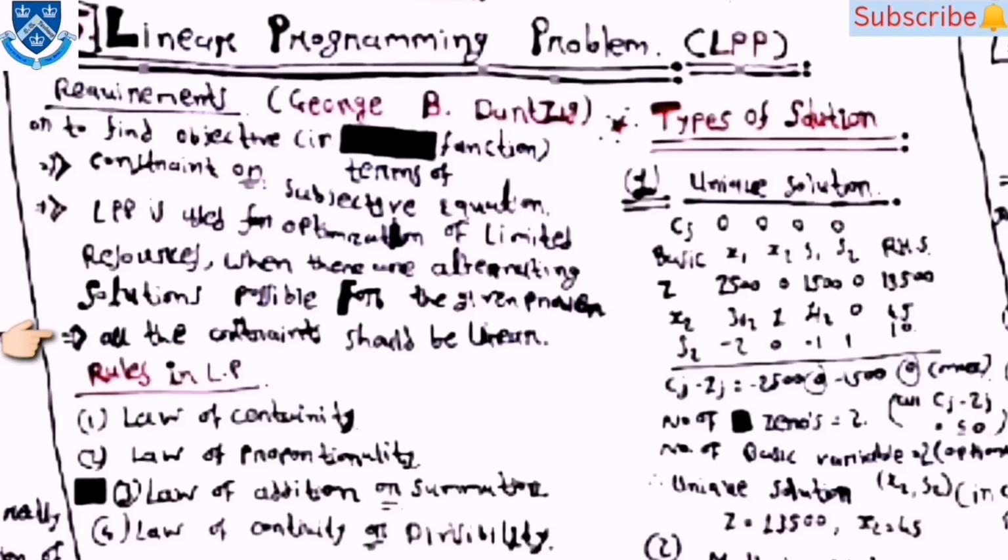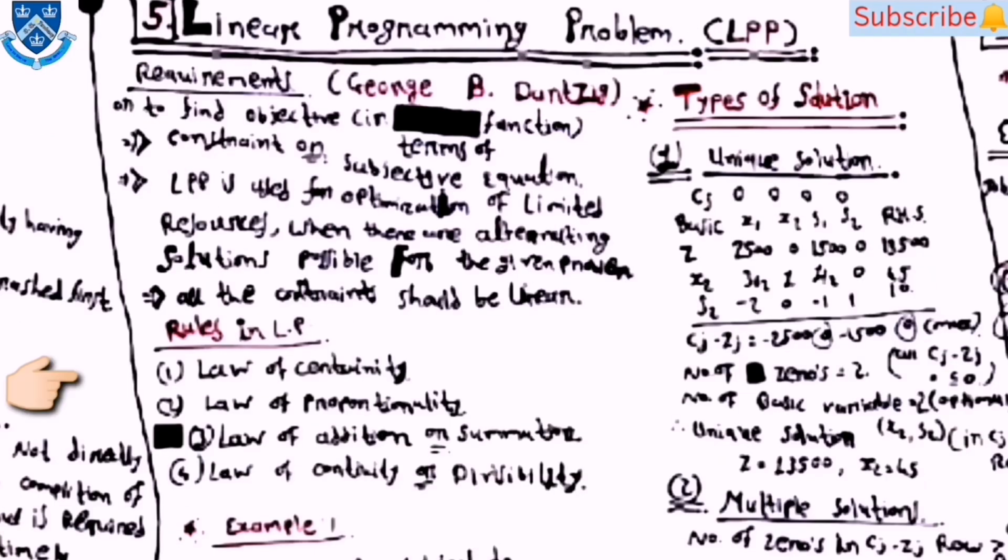Then all the constraints should be linear, and the rules in linear programming are: first one is law of certainty, then law of proportionality, then the third one is law of addition, or you can say the summation, then the fourth one is law of continuity, or you can say the divisibility.